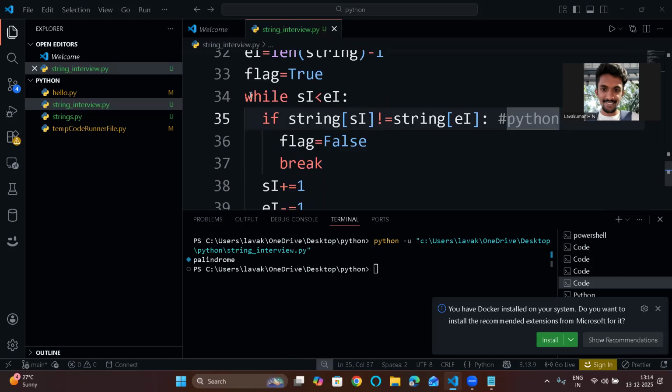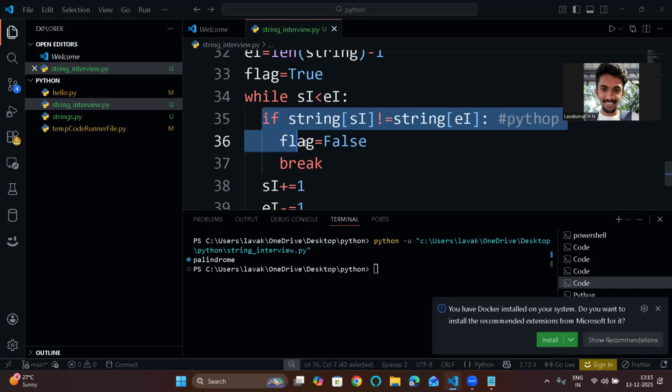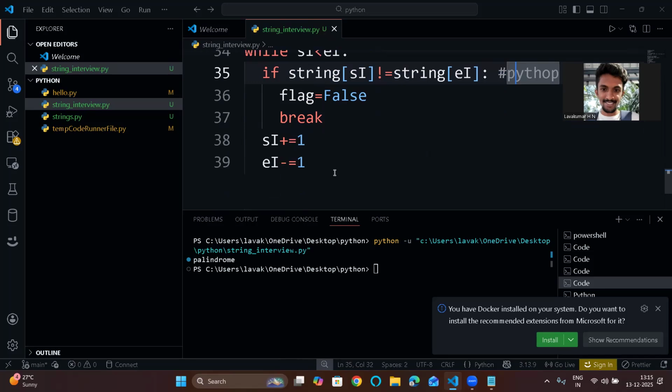You will not enter the while loop for the next iteration. If they are the same, let's assume it is also p, it will not enter into the if condition itself. Instead, it will increment the starting index by 1 and decrement the last index by 1. So this is how these conditions will work. This is a simple logic.